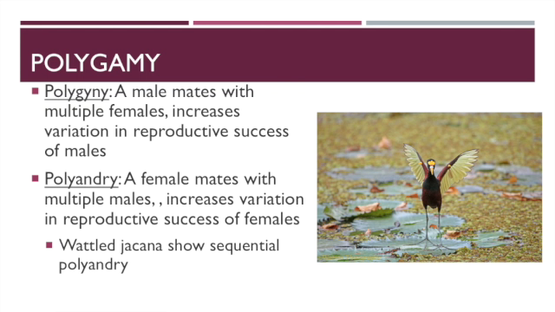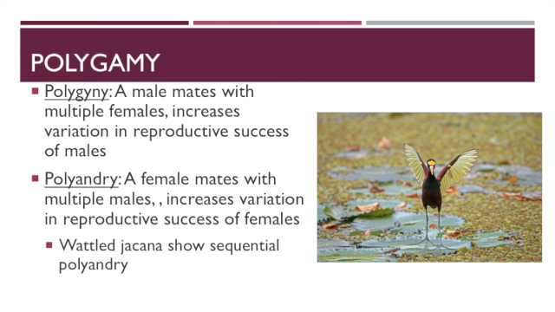A good example of this is the wattled jacana, which is shown here from Panama. In the wattled jacana, they show sequential polyandry. Because it takes a certain amount of time to create new eggs, females will guard a large territory which overlaps with multiple males' territories. As she produces eggs, she will mate with a single male, lay those eggs in his territory, and then she will move on to the next male in her territory, lay eggs, mate with him, lay eggs. And so that female gets a high reproductive success. Other females who don't have high quality territories may get very few. They may have a few eggs with maybe one male on their territory, but it's not as many.